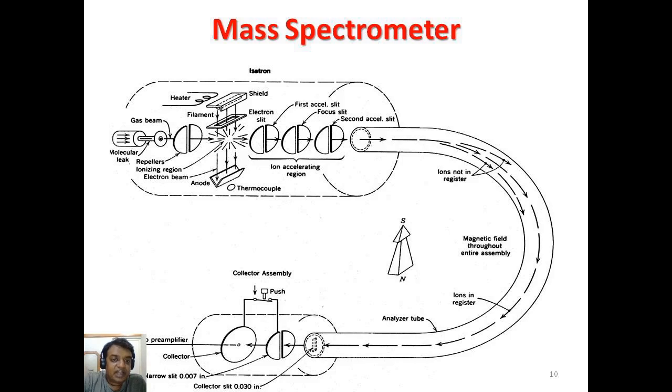So the filament and electron shielded area release electrons with a high force of bombardment. The unused electrons are collected at the anode, which is the thermocouple, and meanwhile the molecules come across the electrons generated from the electron gun.